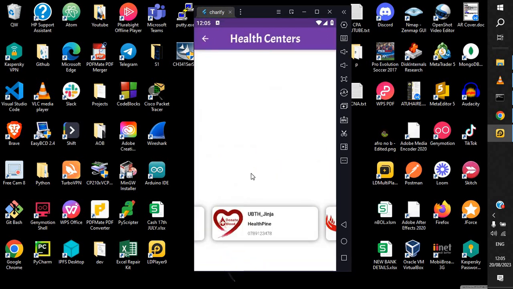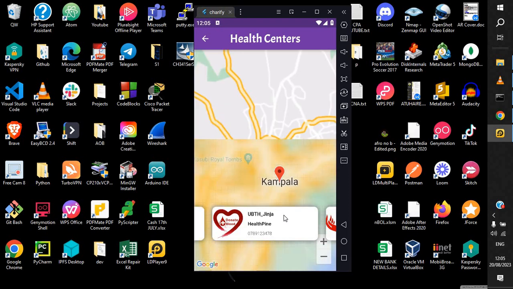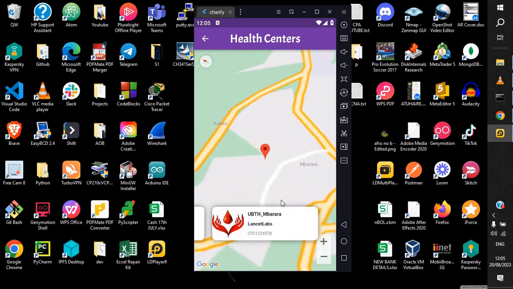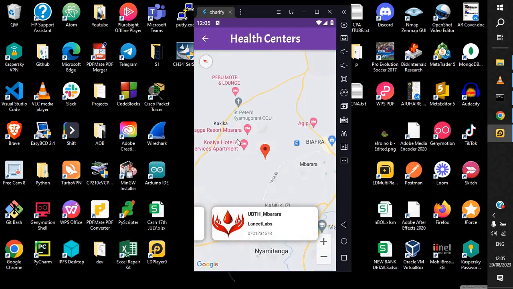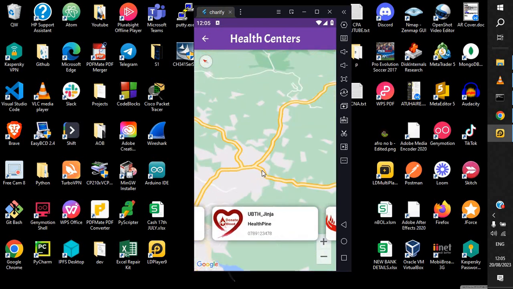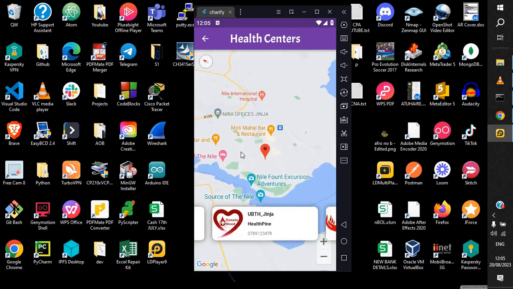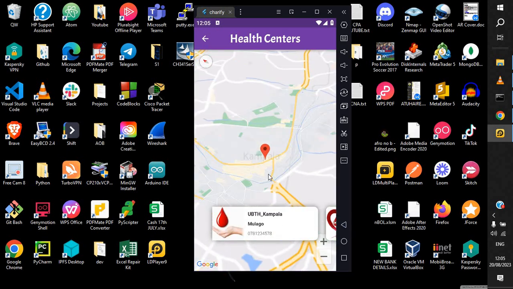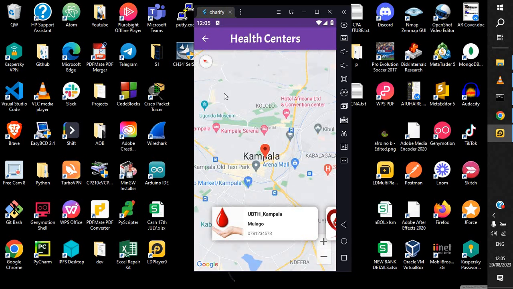Then we also implemented Google Maps to show the locations of these approved centers. For example, health centers, maybe the Uganda Blood Transfusion hospital in Mbarara. Then you could look through, and you could see where exactly this place is located, and the number just down here. We are using the Google Maps API to achieve this.